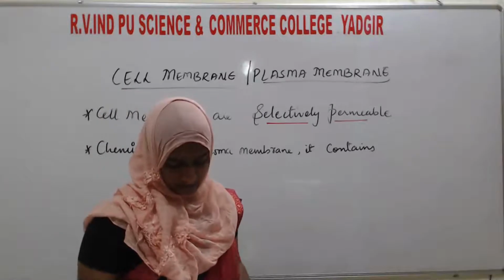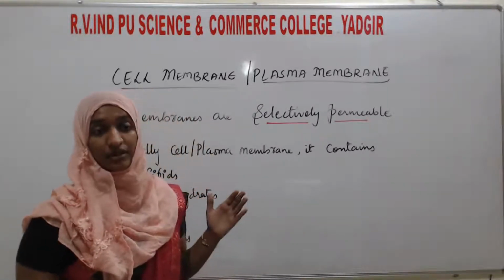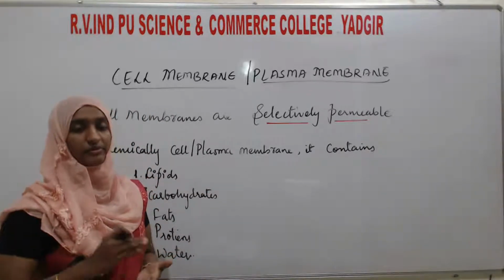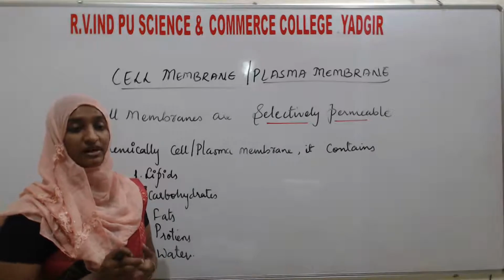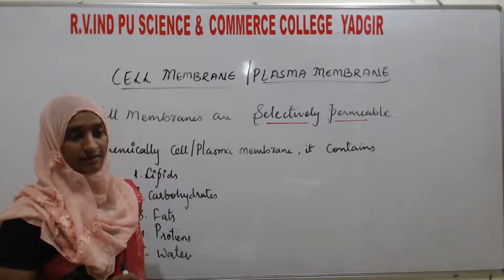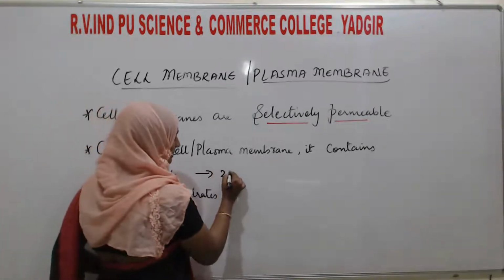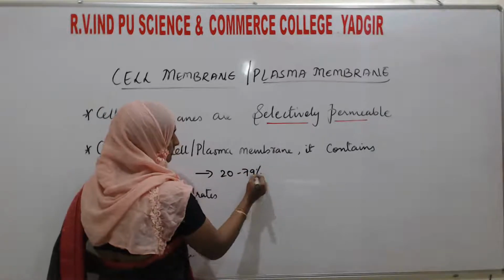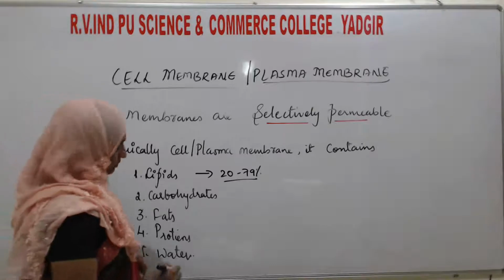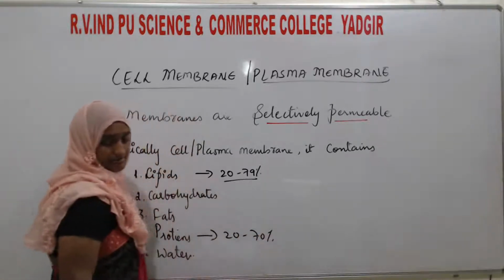Here, they are not present in an equal ratio. There will be some fluctuation in the amount of the chemicals present in the cell membrane or plasma membrane. 20 to 79% is lipids. Then 20 to 70% is proteins.